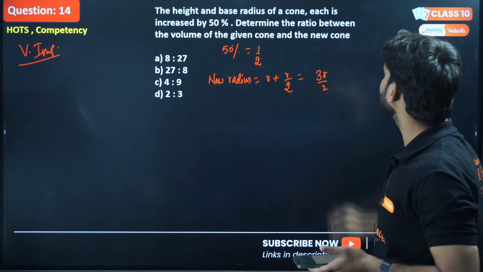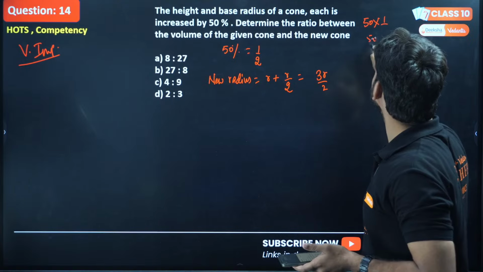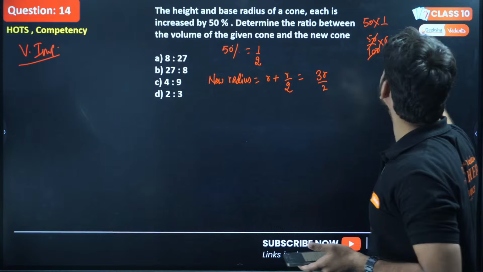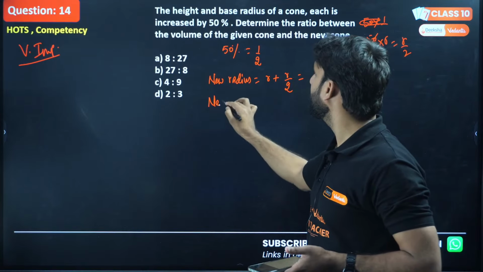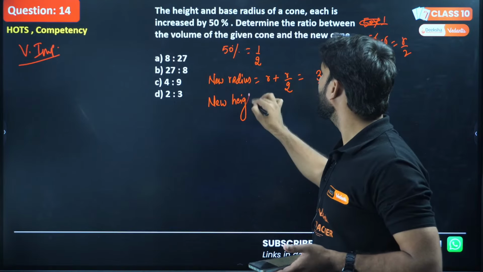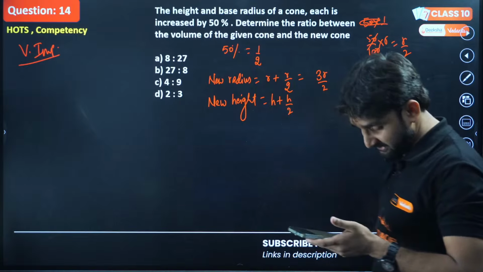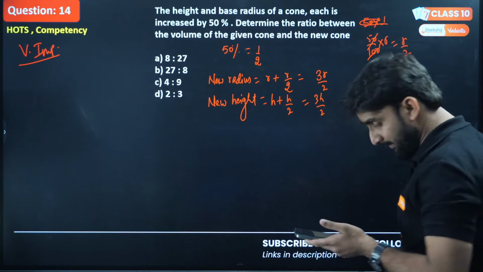I hope you have understood, because 50% of R will be R by 2. That's why I'm taking R by 2 here. And the new height will be what, my dear kids? H plus H by 2, because height is also increasing by 50%. So the new height will be 3H by 2. I hope you have understood it.